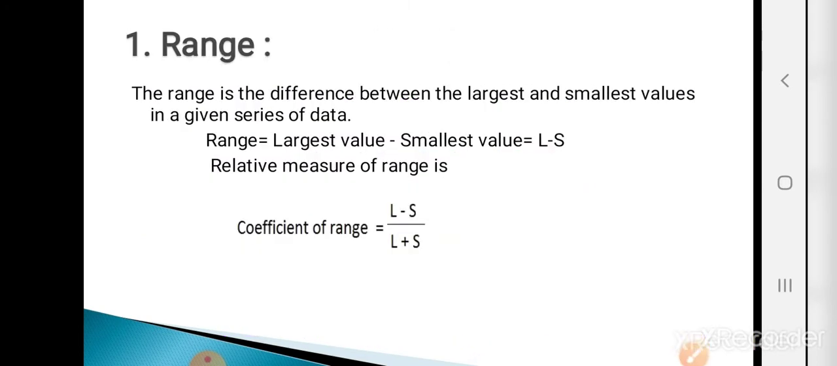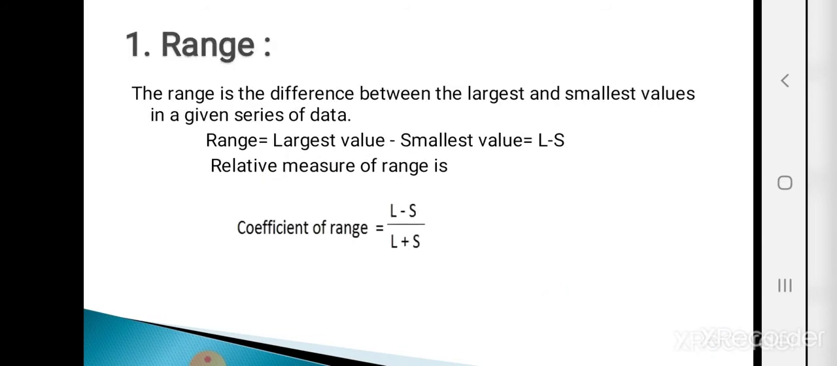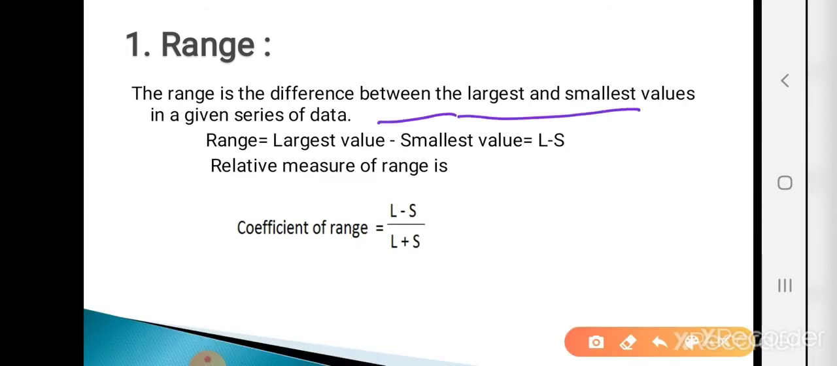So how to calculate the range? Range is the difference between the largest and the smallest values in a given series of data. Range is nothing but just the difference between the largest and smallest value. So range is equal to largest value minus smallest value, where L is the largest value and S is the smallest value. And what is the relative measure of range? This relative measure is used to compare the data. The relative measure of range, the coefficient of range, is equal to L minus S divided by L plus S, where L means the largest value and S means the smallest value.